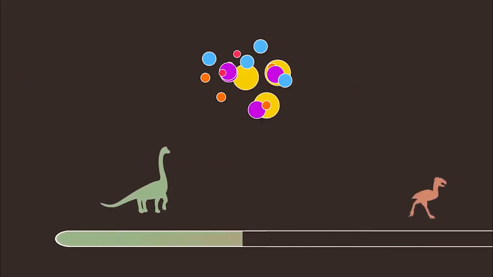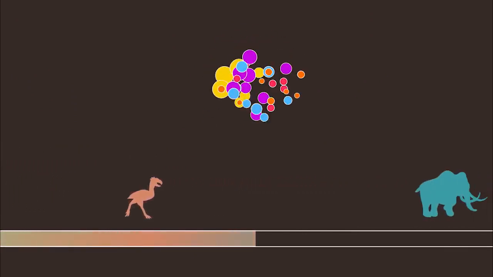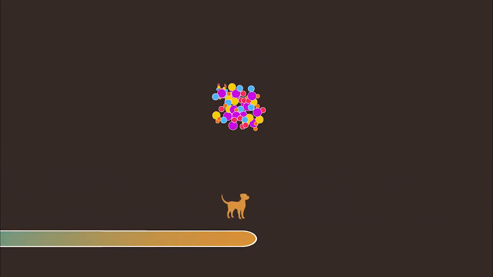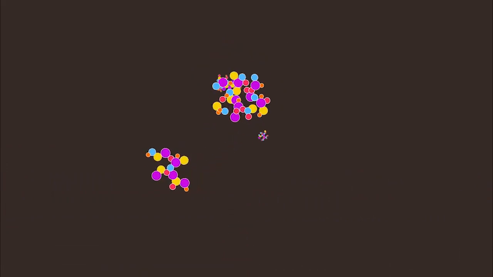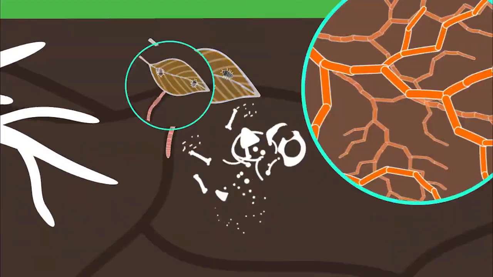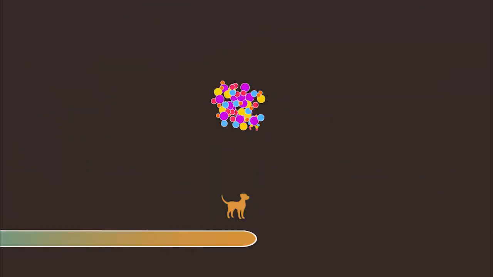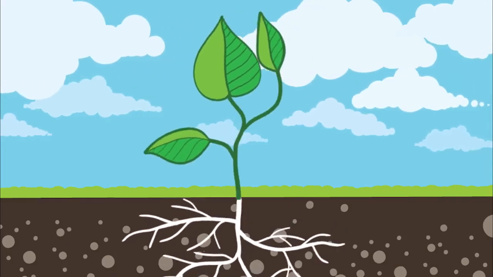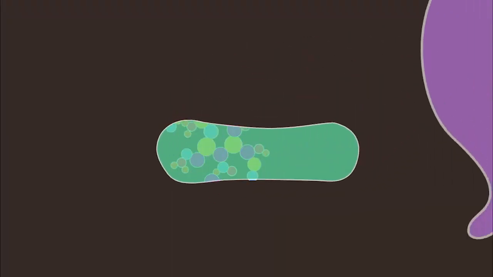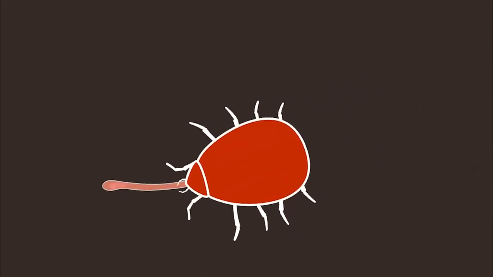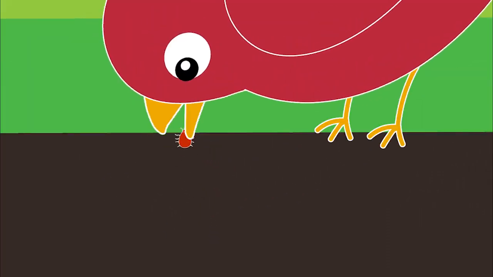Eventually, these compounds will break down into molecules that are very chemically stable and resistant to further decay. These complex molecules are known as humin, fulvic acids, and humic acids. Now that we have a basic understanding of the origins of humic acids, let's talk about their relationship with plants. Humic acid's high carbon content provides food for microbes, thereby improving the soil ecology.